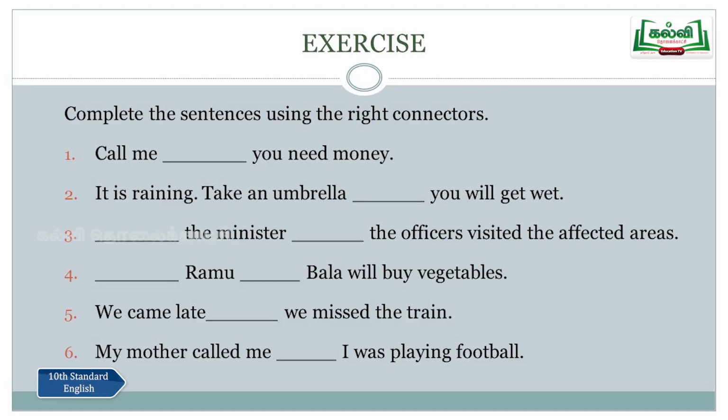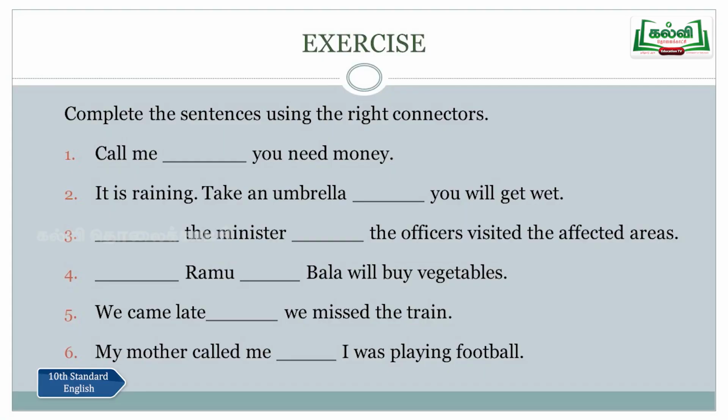And the third one: dash the minister, dash the officers visited the affected areas. Both the minister and the officers. That means the minister visited the affected areas, and the officers also visited the affected areas. To connect these two, we use "both and".